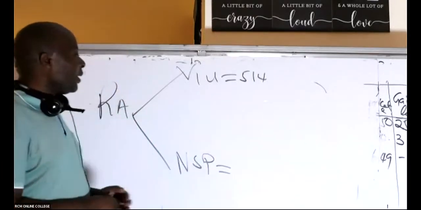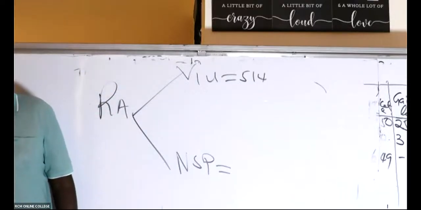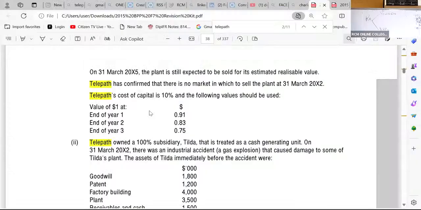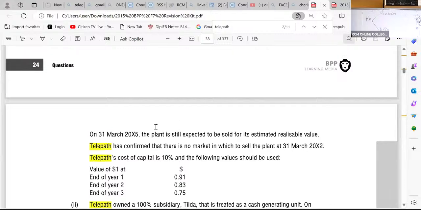All right. Then come and read something to do with the net selling price. Somebody is telling me it's 0. We are told here that on 31st March X5, the plant is still expected to be sold for its estimated realizable value, which is 50.